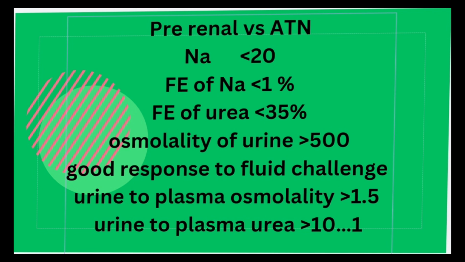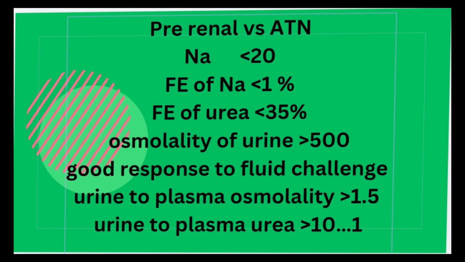So first of all, we take sodium. In pre-renal, since reabsorption capacity of kidney is okay, urine sodium is less than 20 millimoles, while fractional excretion of sodium is also less than 1%. Fractional excretion of urea is less than 35%, and osmolality of urine is greater than 500 milliosmol per kg in pre-renal causes, because kidneys have intact absorption.